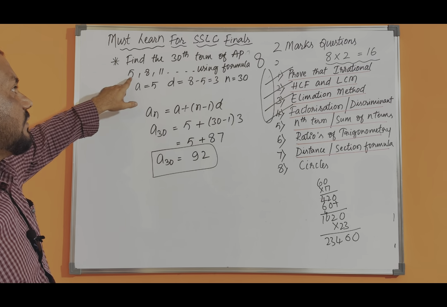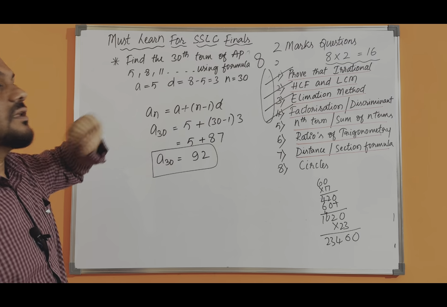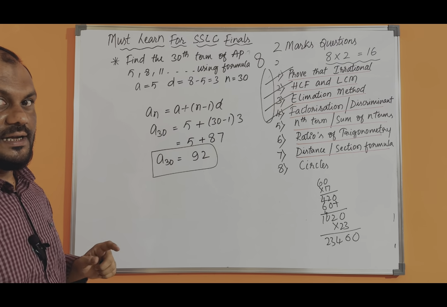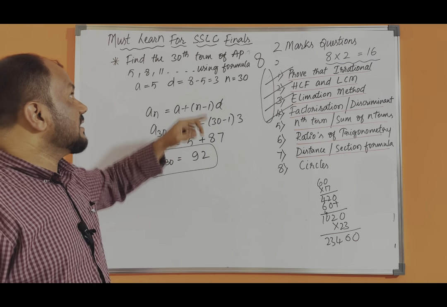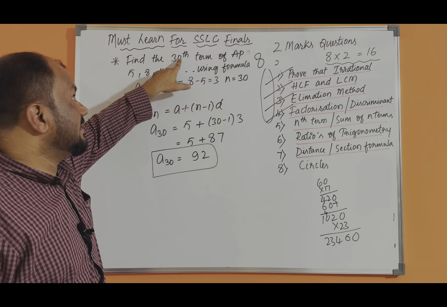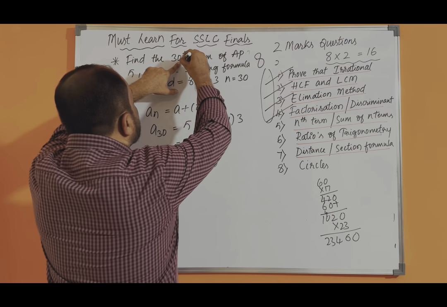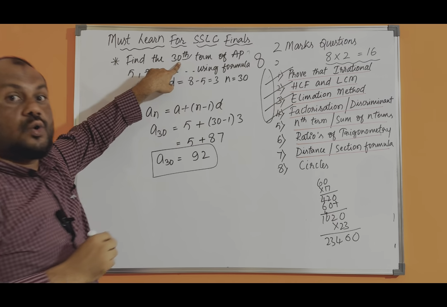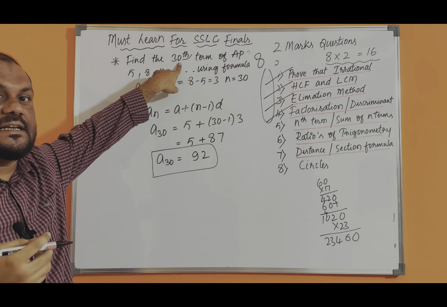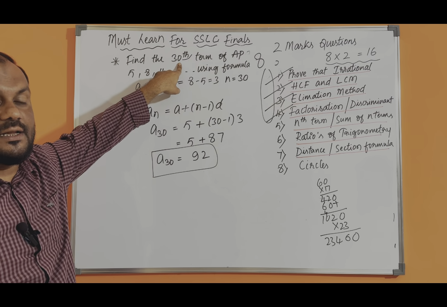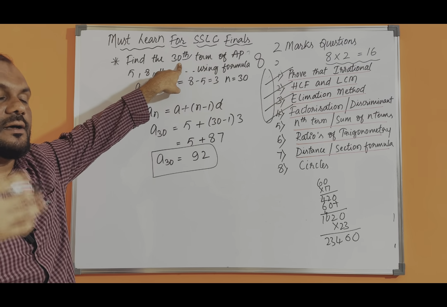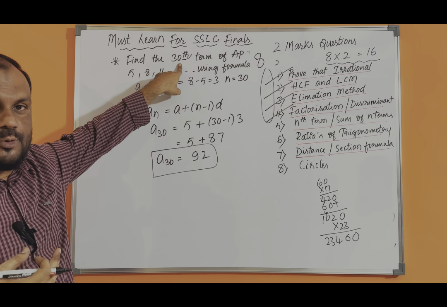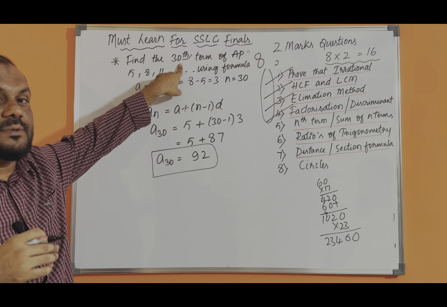AP is given 5, 8, 11. Using the formula, you need to find out the 30th term. So whenever the word 30th, this th comes, no? So this belongs to what? an. Sometimes you get confused what to find out, an or sn. If your nerves are not properly connected to the brain, then you will sometimes get confusion.